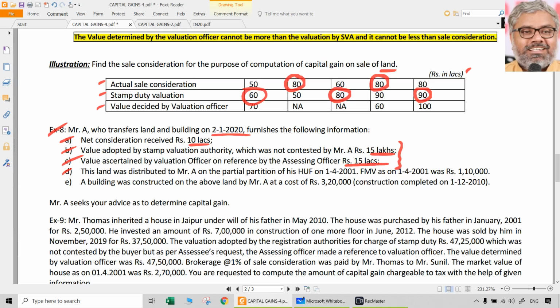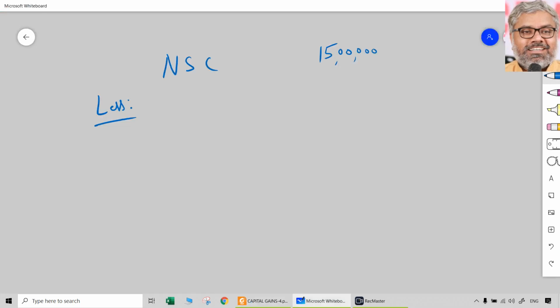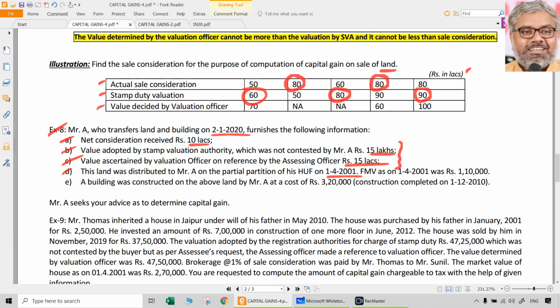This land was distributed to Mr. A on the partial partition of his HUF on 1/4/2001. However, he did not buy it, by the way. He just got it free, just like that, from his own HUF, on partial partition. He got it on 1/4/2001, and the fair market value on 1/4/2001 was 1,10,000 rupees. So, actually speaking, even if we take it as prior to 1/4/2001, it is better.